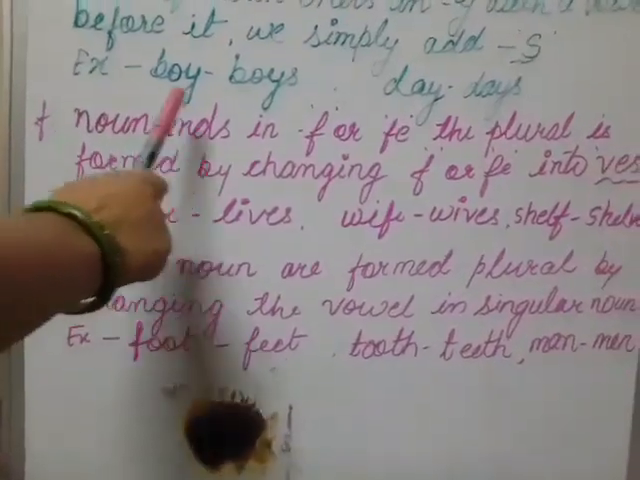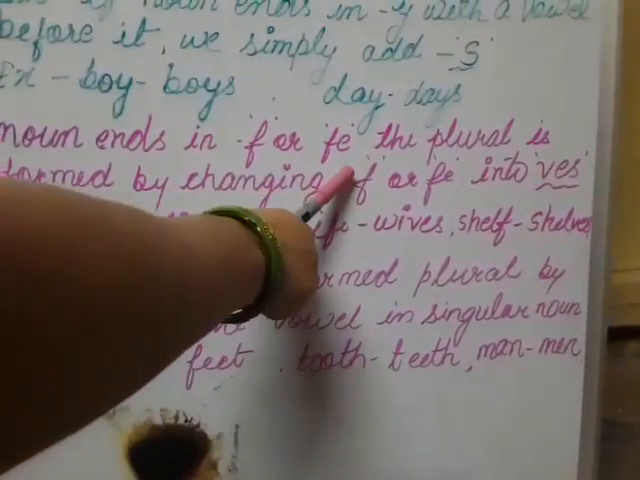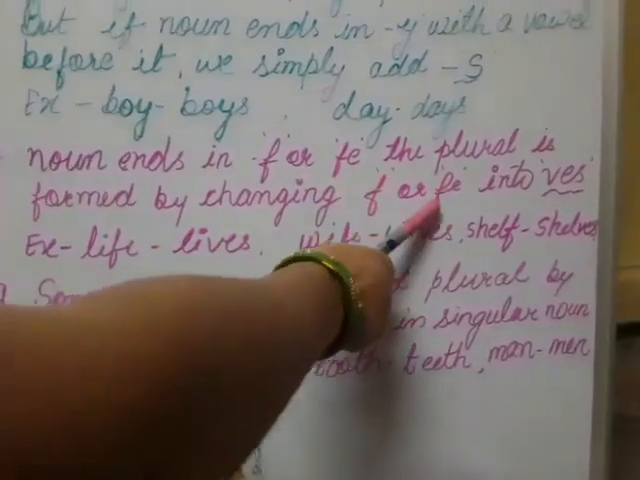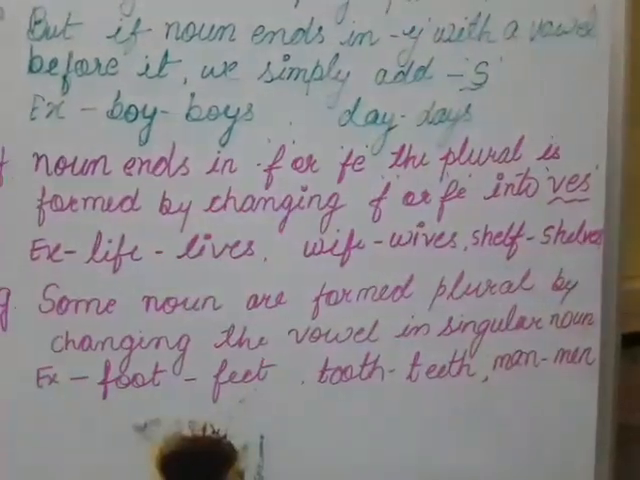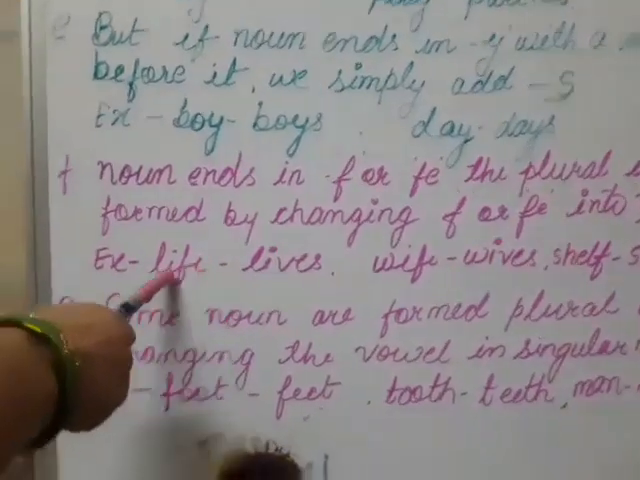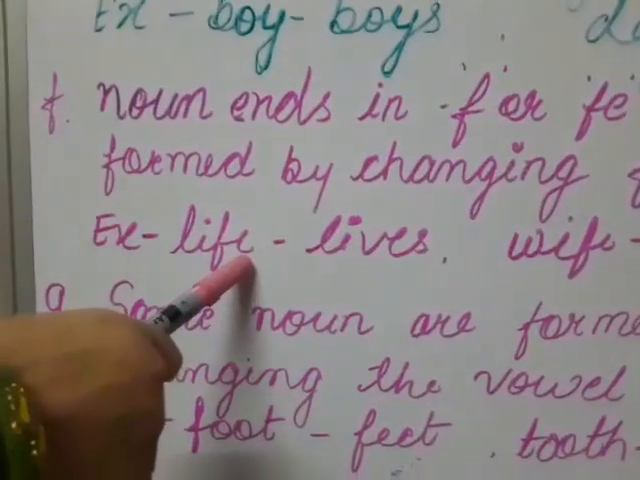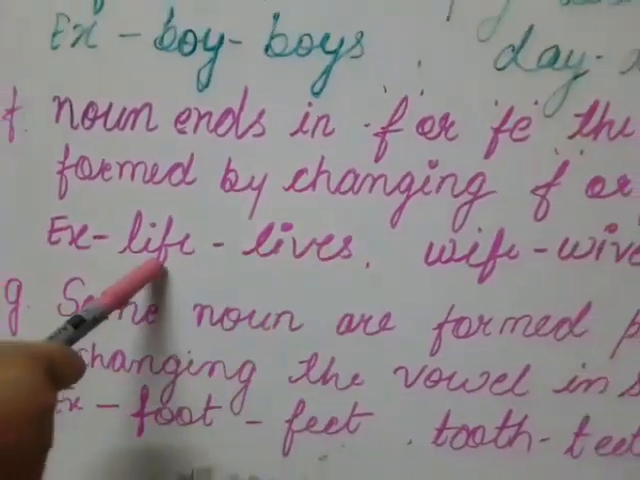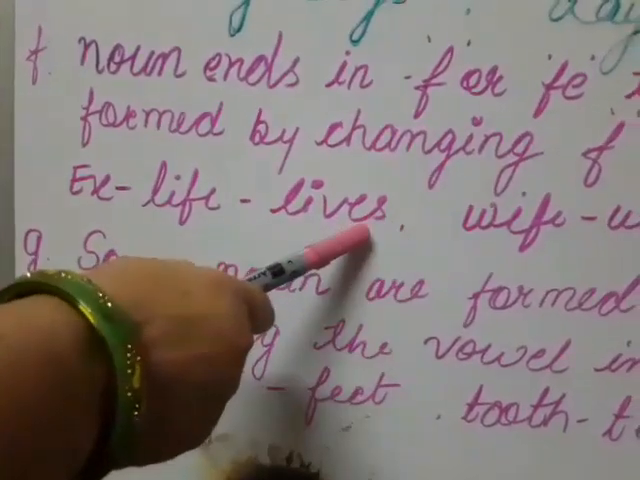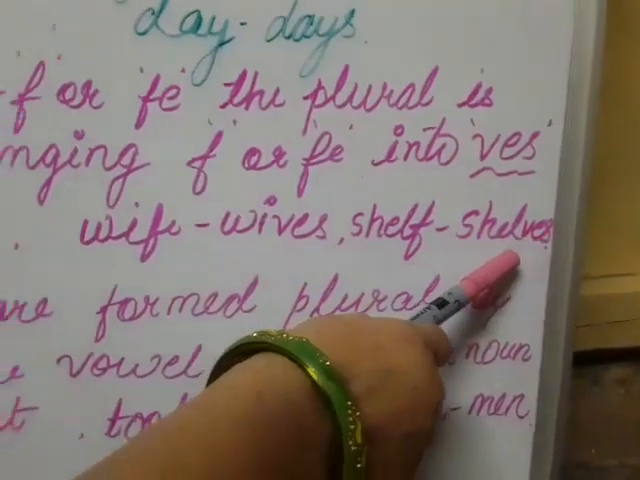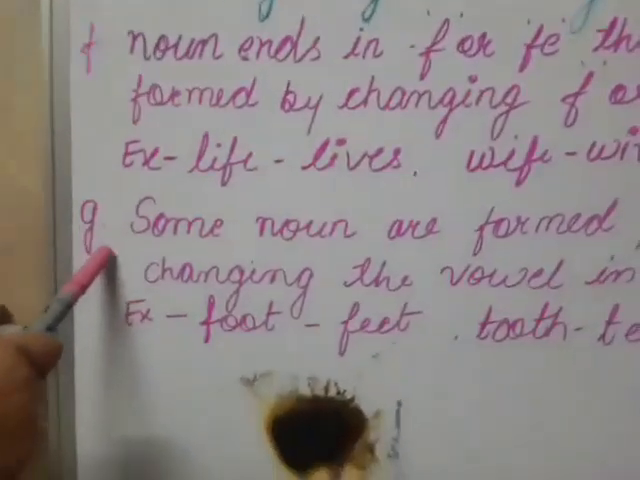Okay. Now next point. F. Nouns ending in F or FE. If the noun ends with F or FE, the plural is formed by changing F or FE into VES. Example, life. This word ends with FE. So we cut FE and we use VES in place of FE. Lives. Wife, wives. Shelf, shelves.